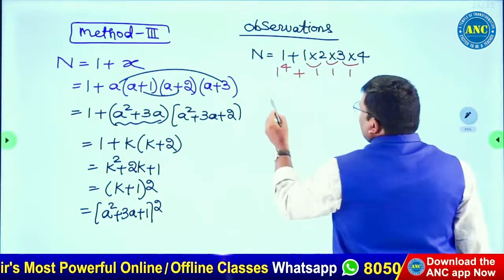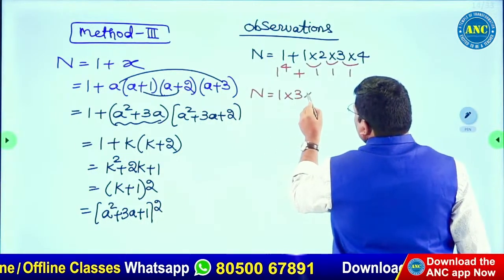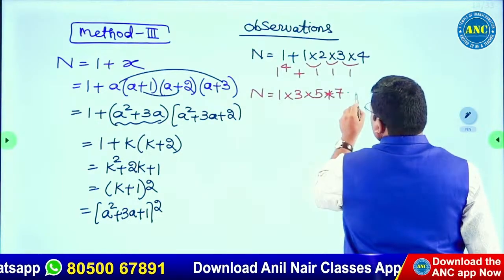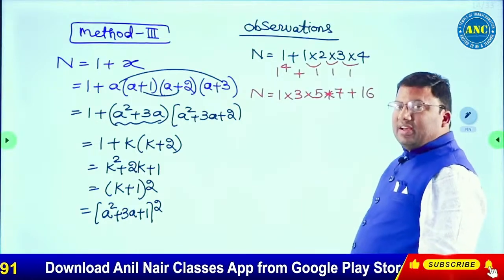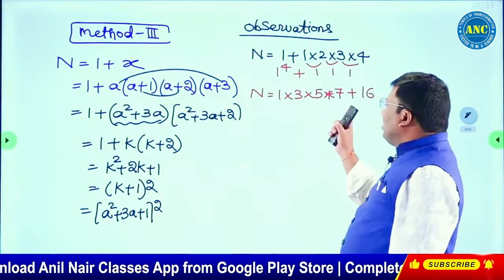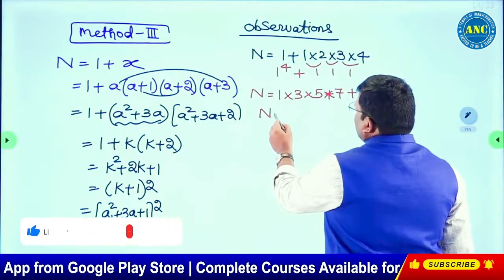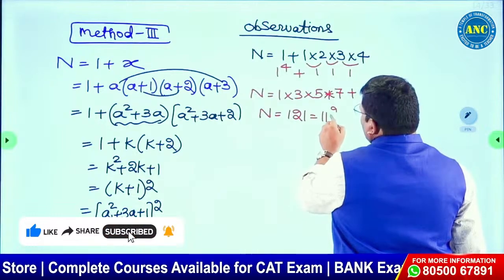Let us see here. If the question is 1 into 3 into 5 into 7 plus 16, natural multiplication: 7 fives are 35, 35 threes are 105, 105 plus 16 is 121, and 121 is 11 square.